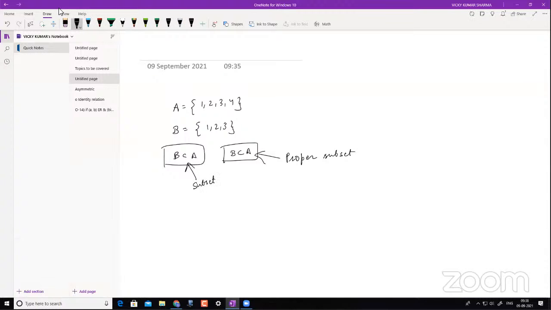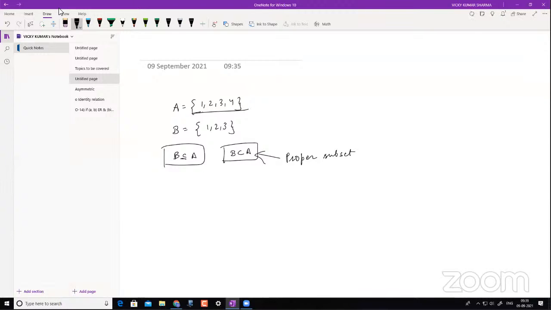All right, so what do we really mean? What is the difference between these two? When we use this notation, it means B is strictly less than A. So if set A contains 1, 2, 3, 4, and set B contains 1, 2, 3, you see B is strictly less than A, right? So that's why we can use this notation.